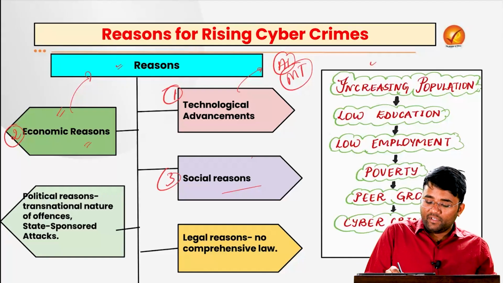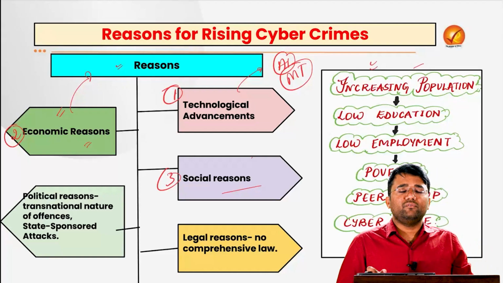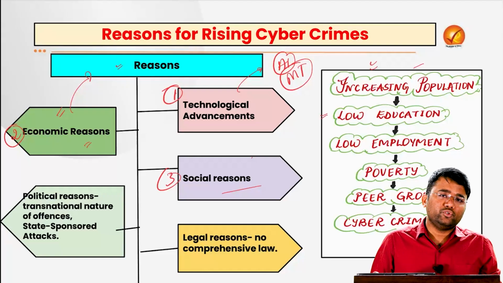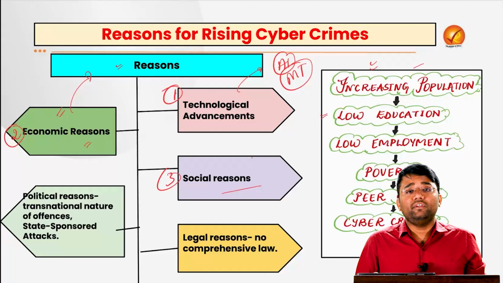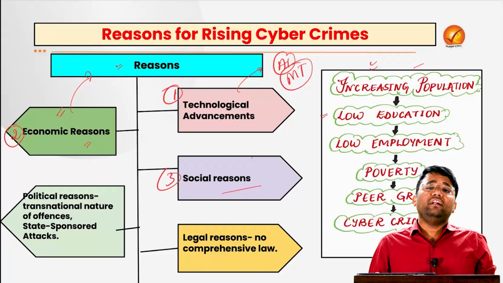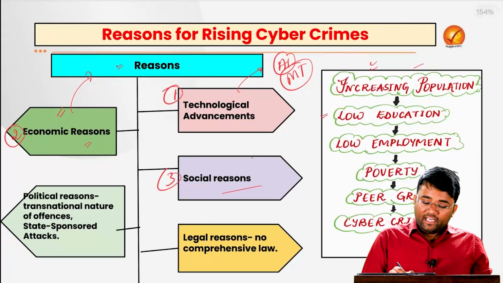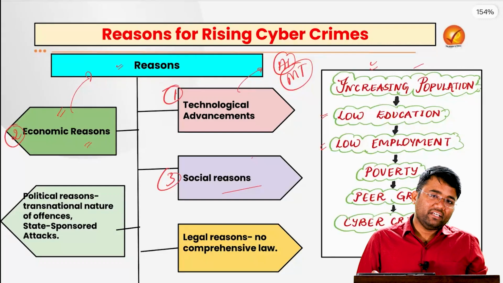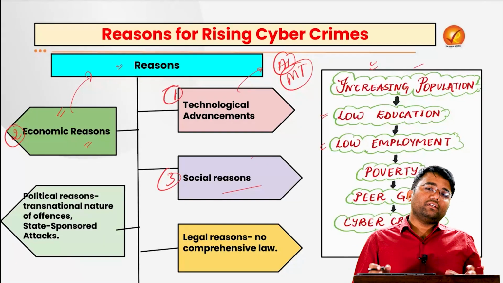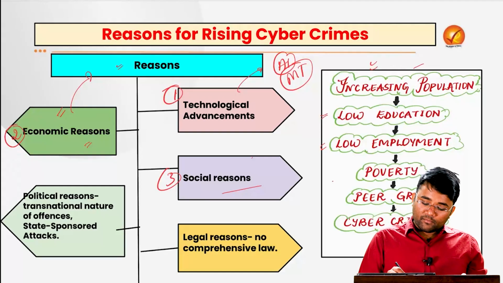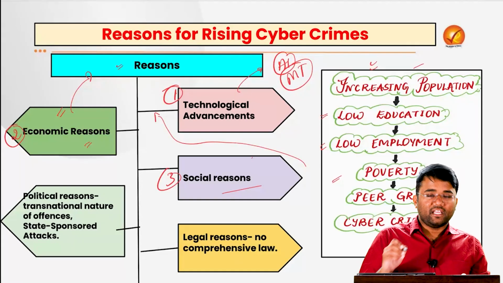Apart from that, we have witnessed increased population, and when the population is increasing and we have low avenues of education, there is a mismatch between the demand of the industry and the curriculum we have in the universities and colleges. It is leading to low employment, and youths who do not have employment, although they need money, go towards these kinds of cyber crimes.